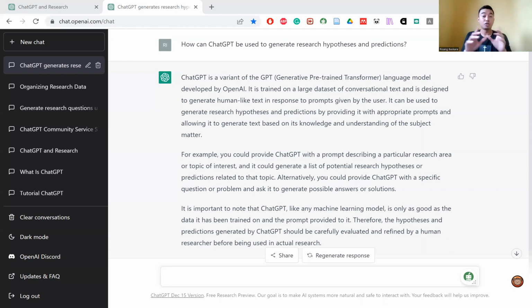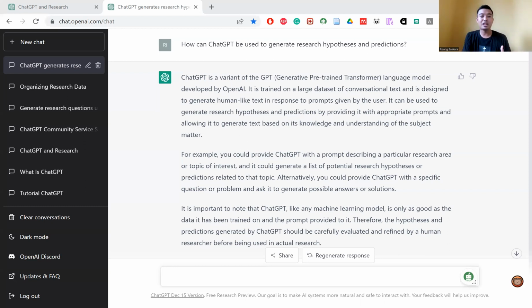To give you a sense of how ChatGPT can be used to generate research hypotheses and predictions in practice, let's take a look at an example. Suppose you are interested in studying the relationship between student motivation and academic performance. You might use ChatGPT to generate ideas for research hypotheses by typing in the following prompt. I am interested in studying the relationship between student motivation and academic performance. Can you suggest some research hypotheses based on this topic?